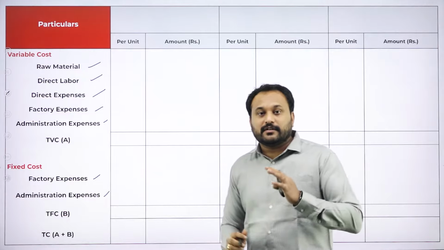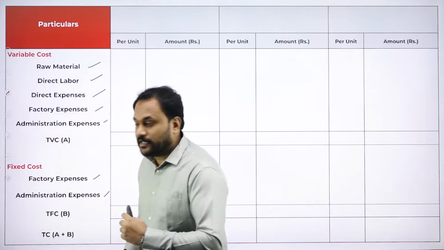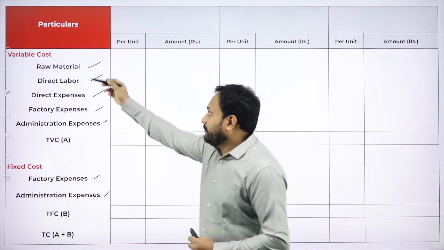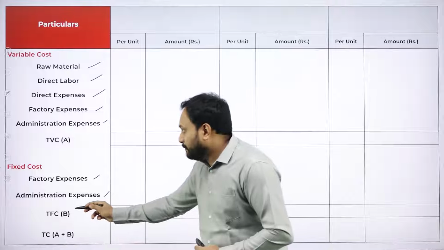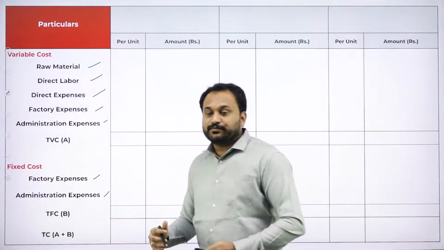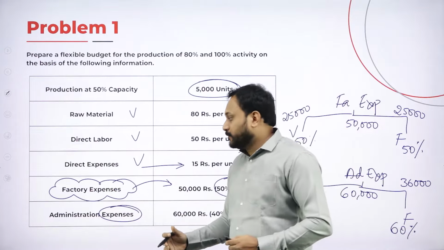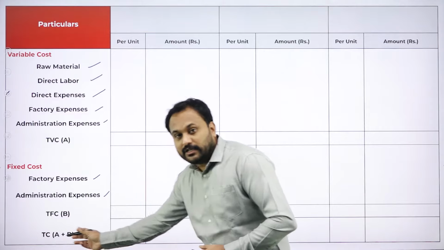So this is what the real common sense which you people should have. The next one is, if we add all the variable costs, we get total variable cost. Denote that as A. If we add the fixed cost, we get total fixed cost. Denote that as B. In this question, we don't have profit and sales, so we are supposed to end our answer with total cost.